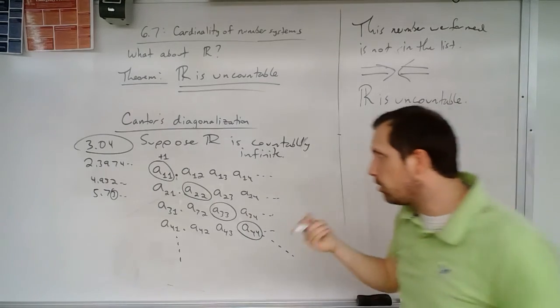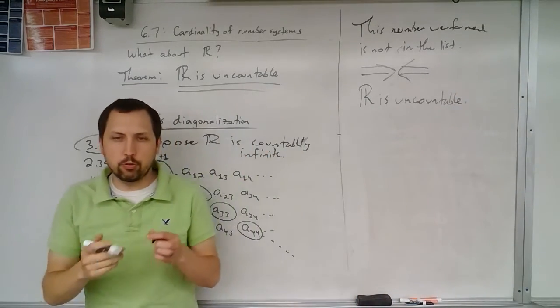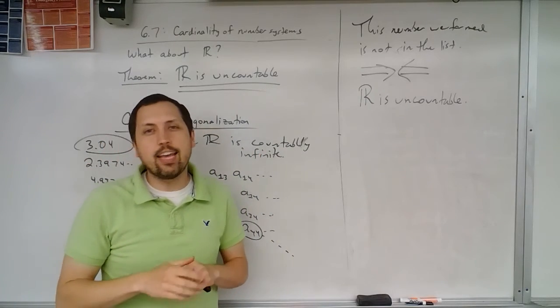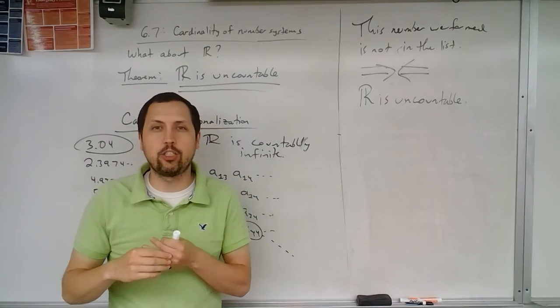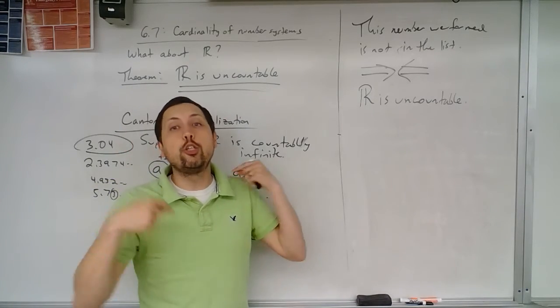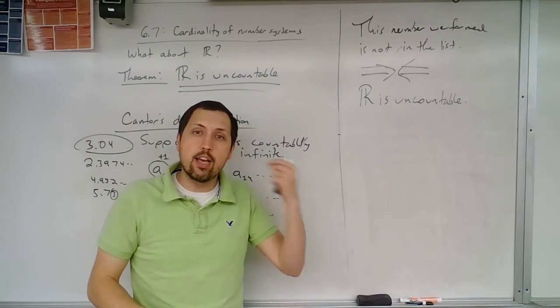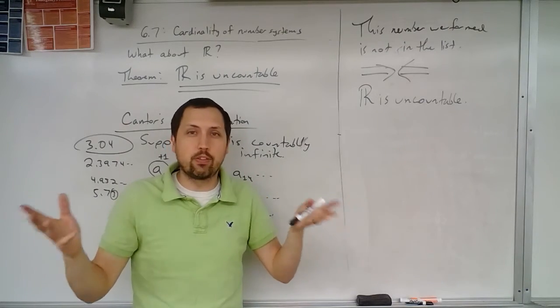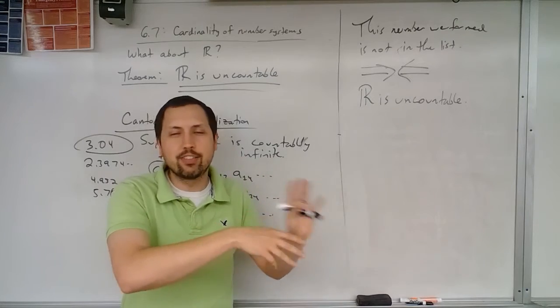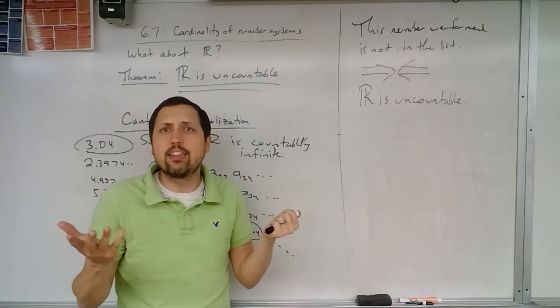Now, this is a slight twist on the way that Cantor proved it. You could go ahead and research him if you want. A very fascinating man. He was a very strong Christian as well. There were a lot of people from the church who were like, no, listen, you're an idiot. You're not supposed to be doing this. This is going to try to disprove God in some manner. God's the only thing that's infinite. You can't prove that something else is. These sets are infinite. And he's like, wait, but I think that they are infinite.